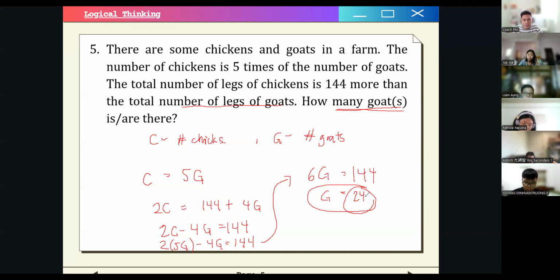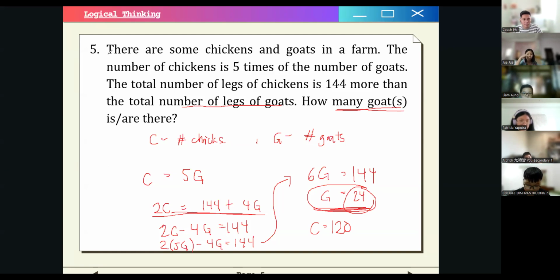For example, for this one, 24 times 5, this is 120. So the number of chickens is 120. And then if you want to verify that, you can verify this equation, no? But this is the final answer already. So let's move on to the next problem if there are no questions.